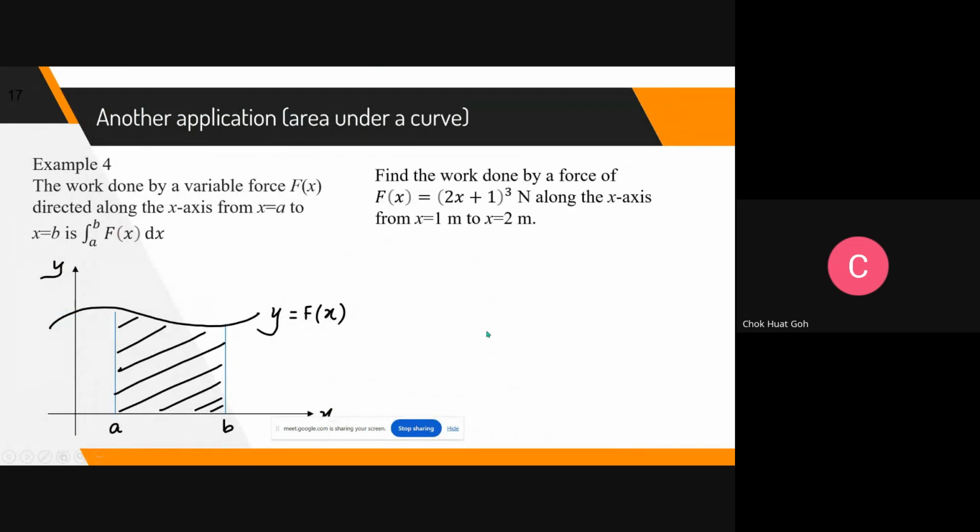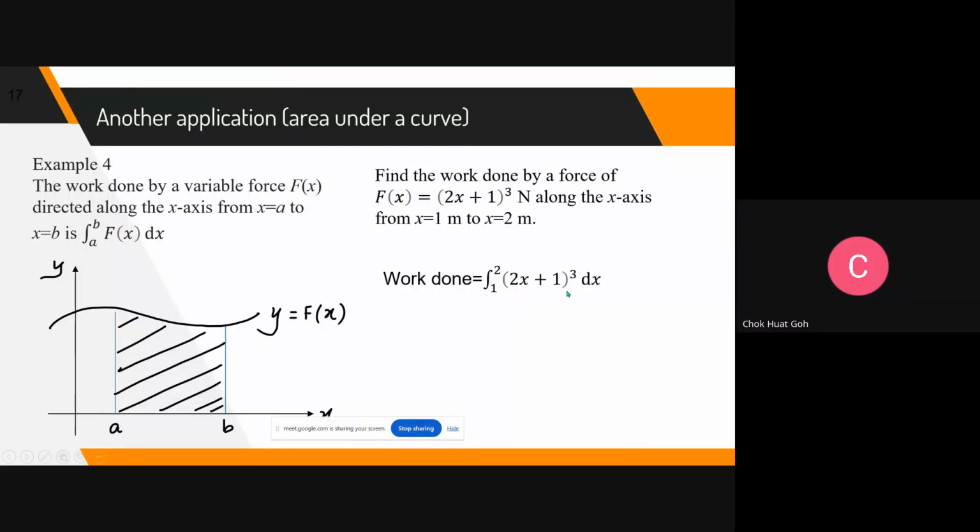Sometimes no choice. So, for example, find the work done by a force. Say that we purposely give you a cubic curve. It can be any other function also. So the force keeps changing depending on the location along the x-axis from 1 meter to 2 meters. To find the work done, you integrate to find the area under the curve. So the work done is from 1 to 2, and this is your force, and this is your work done.